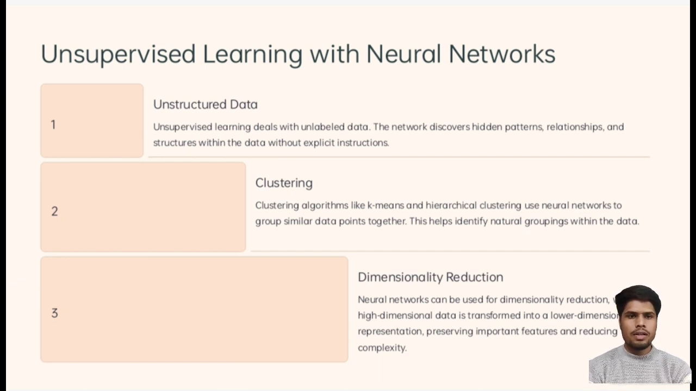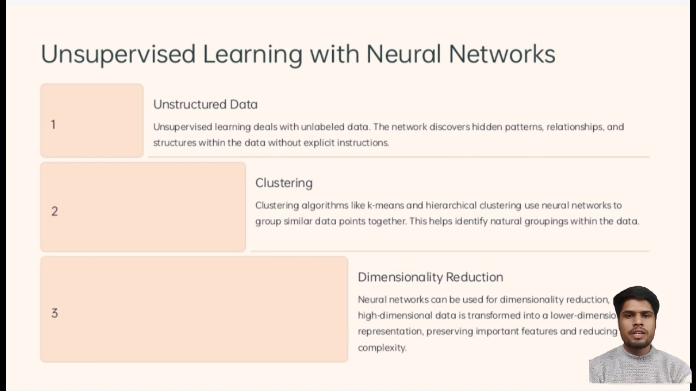So, unsupervised learning with neural networks. It can be classified into three ways. First is unlabeled data, second is clustering, and third is dimensionality reduction. Unlabeled data: unsupervised learning deals with unlabeled data. The network discovers hidden patterns, relationships, and structure within the data without explicit instructions.